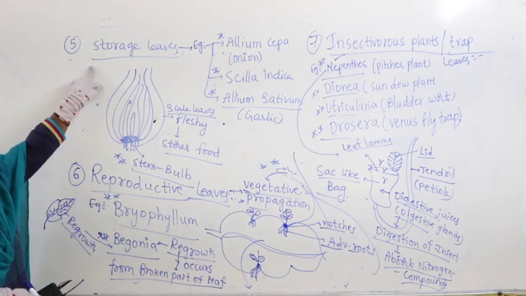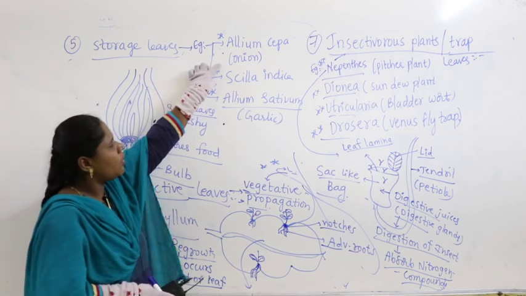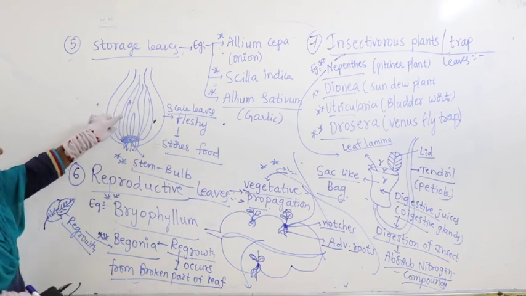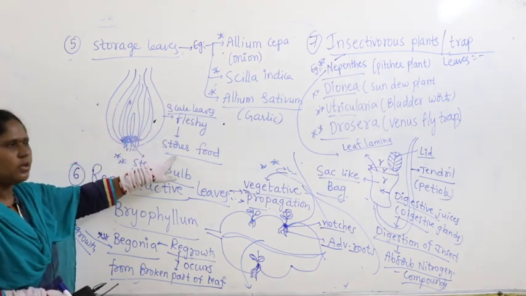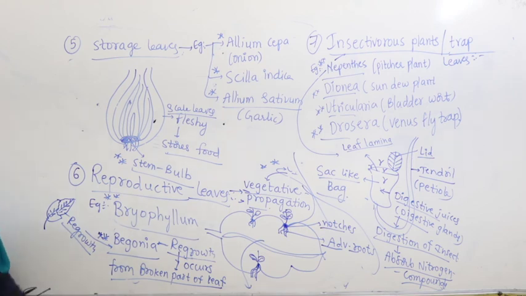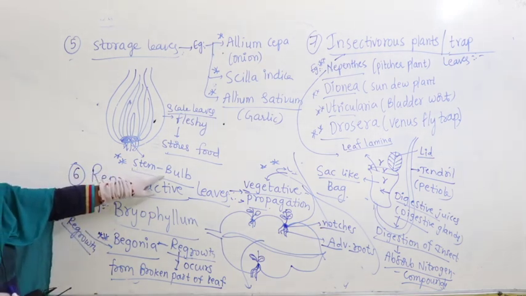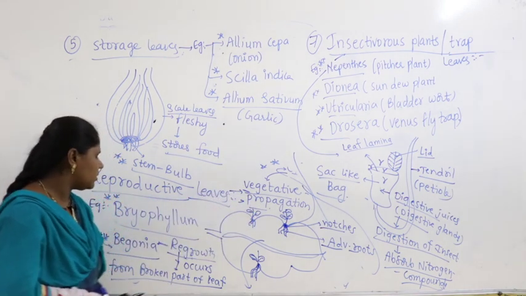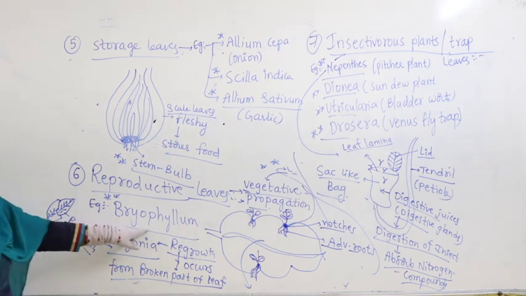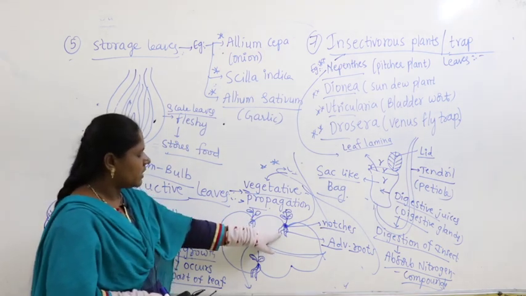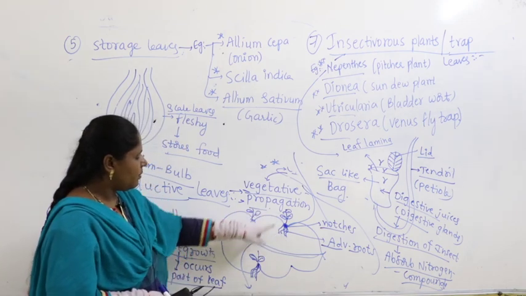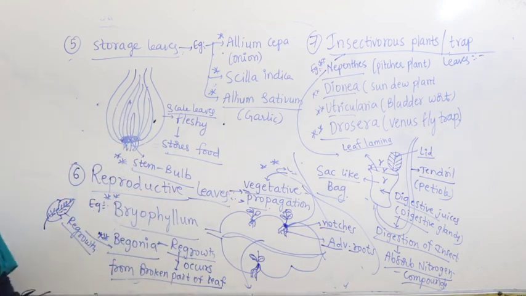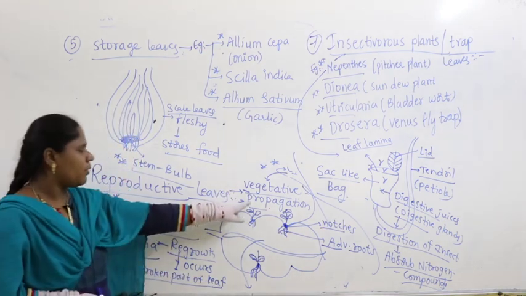Quickly I revise it. Storage leaves, where do you find? In Allium cepa onion, Scilla indica, Allium sativum garlic, right? And here scale leaves become fleshy and store food. That is why they are called storage leaves. Where do you find them? In the stem modification called bulb. Next, reproductive leaves, which help in vegetative propagation. For example, Bryophyllum, from the notches, from the nodes you can see formation of adventitious roots and development of a young plant. So these buds are called epiphyllous buds, which help in vegetative propagation.